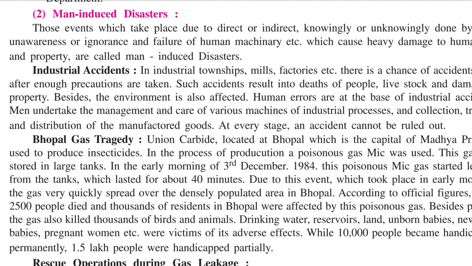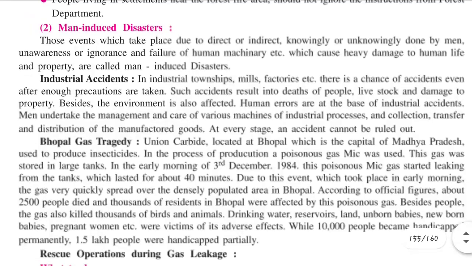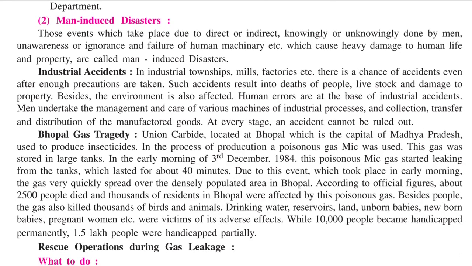As we know, the disasters which occur due to natural calamities are known as natural disasters, and the disasters which are knowingly or unknowingly caused by human beings, through their unawareness, ignorance, or the failure of human machinery, are known as man-induced disasters.